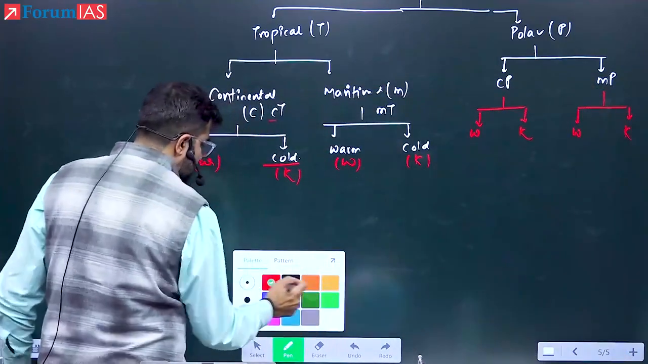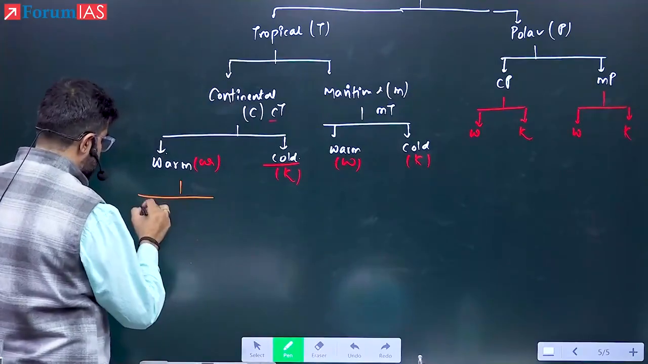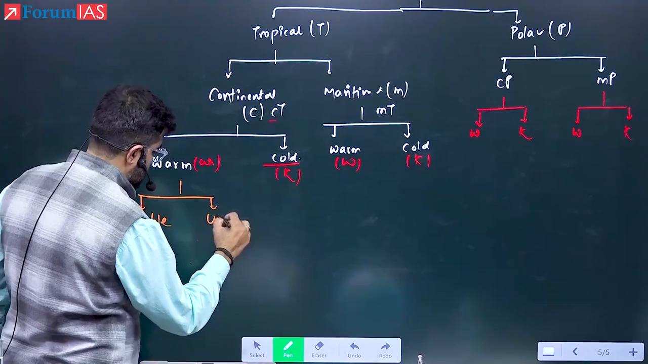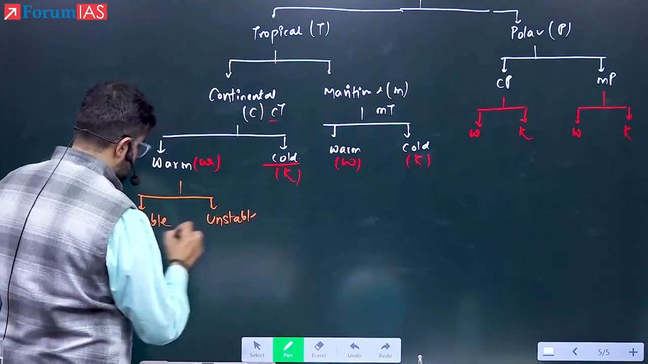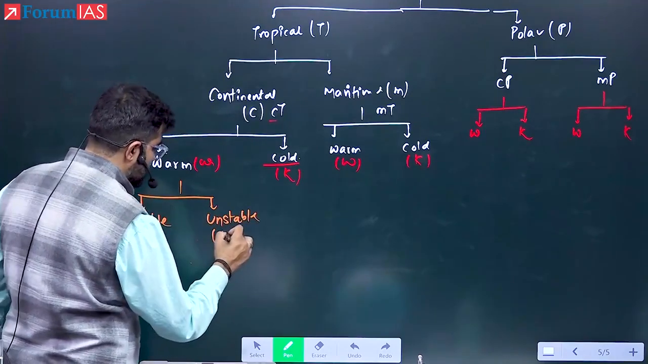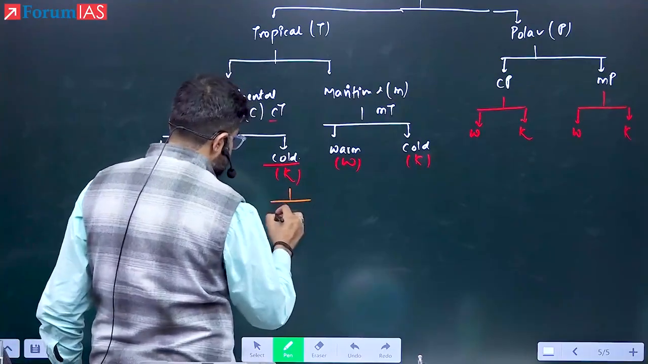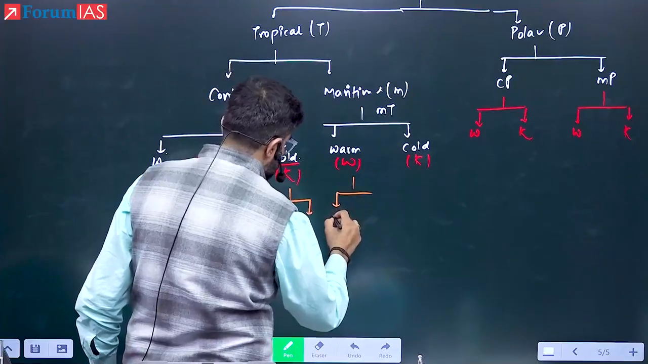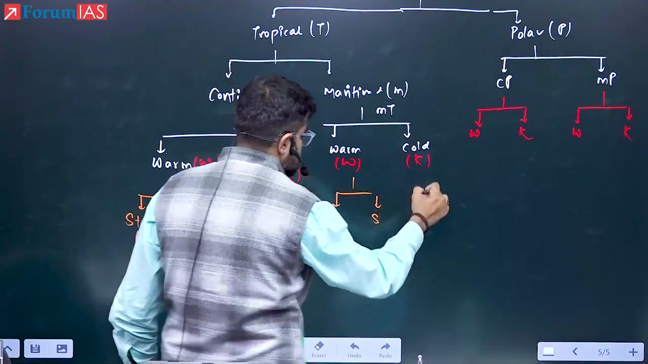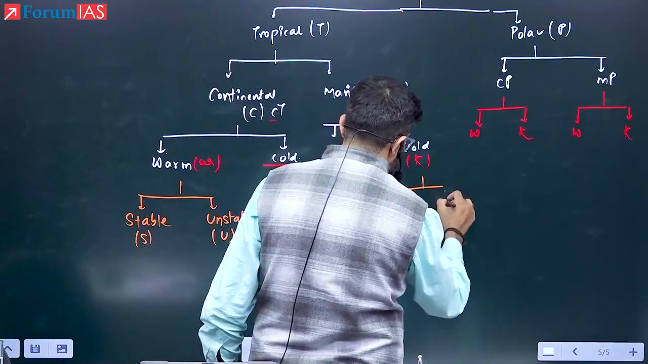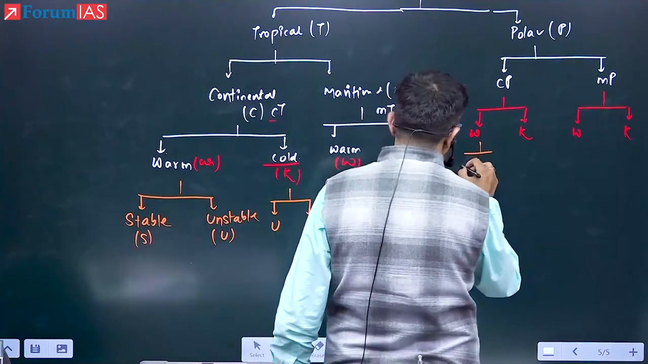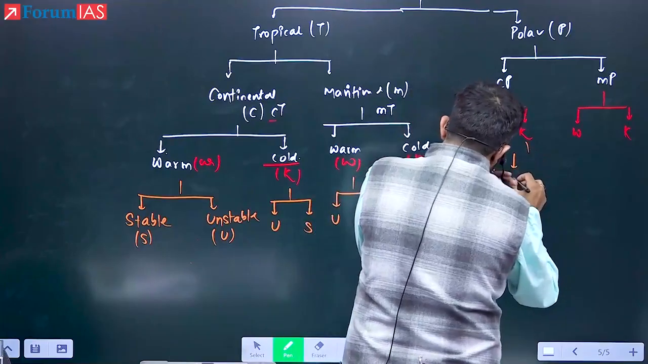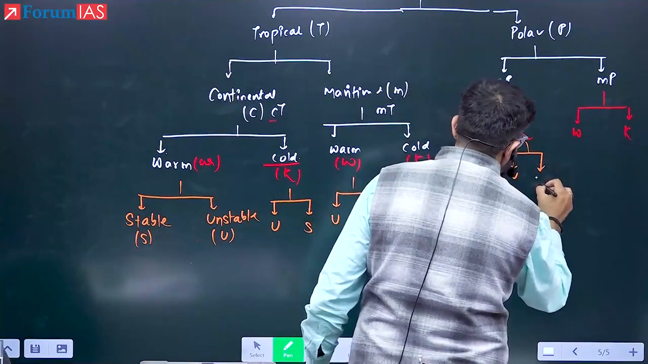Then again, one more classification, that is stable and unstable. We will use the letter s for stable and the letter u for unstable. The same way, u and s for each one.